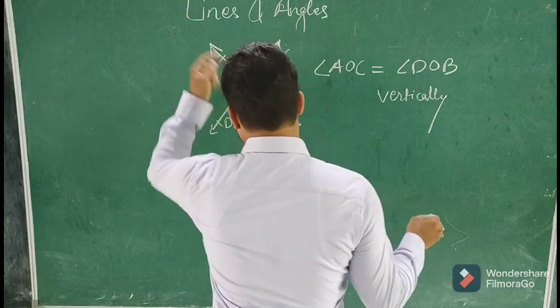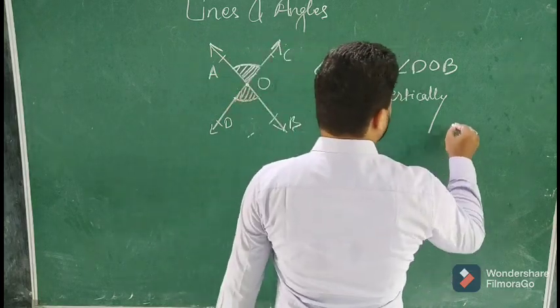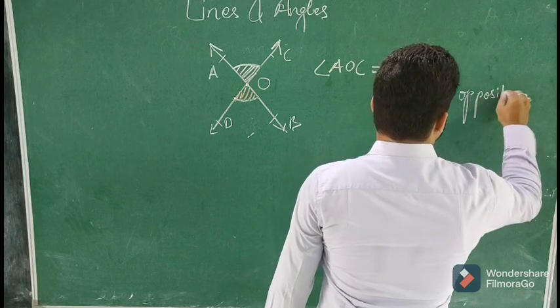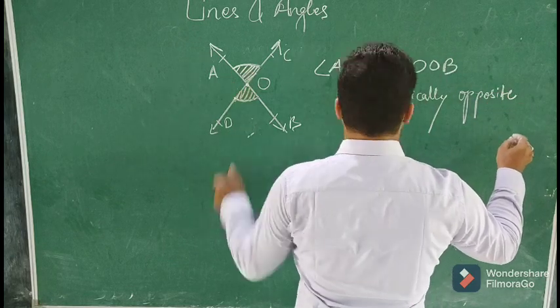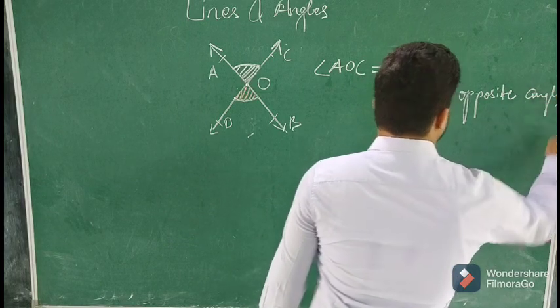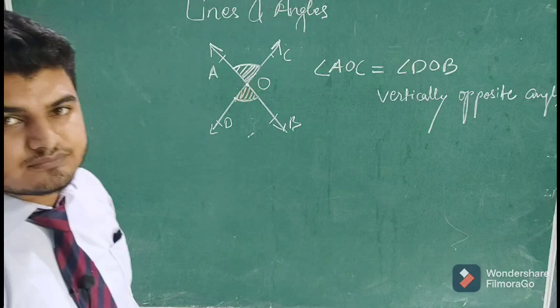Vertically means top down, vertically opposite. One is at this end, the other one is the opposite angle. Vertically opposite angles.